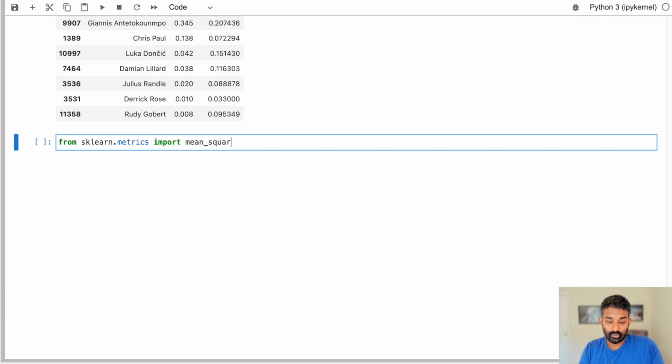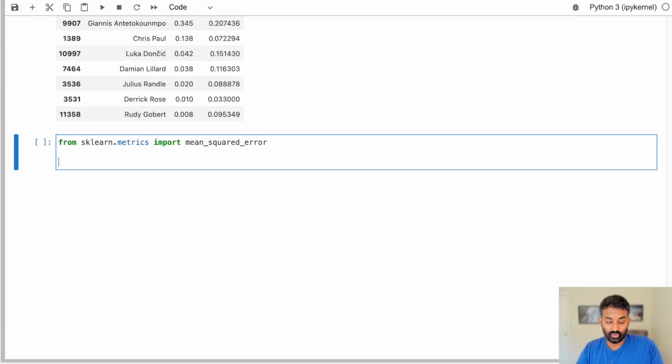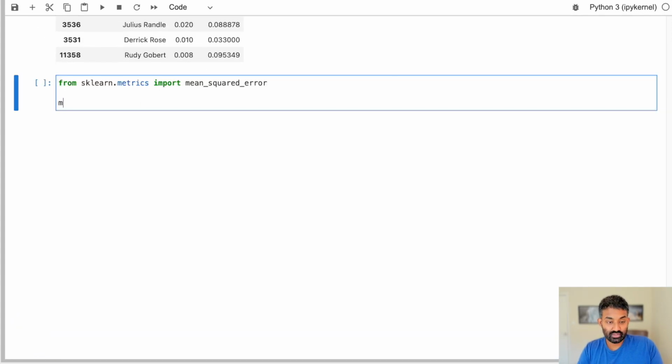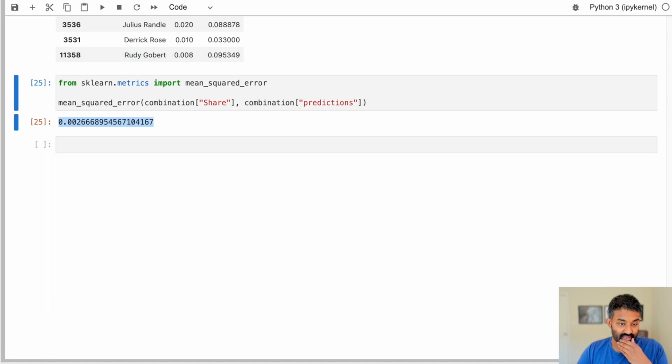This is a really common error metric that's used in regression tasks, which is what we just did. Regression is when you're predicting a continuous number. And let's just see if this makes sense for us. Basically, this mean squared error function takes the actual values and the predicted values, and it comes up with an error metric based on that. All right, let's run that. So we can see our error metric is 0.00266.